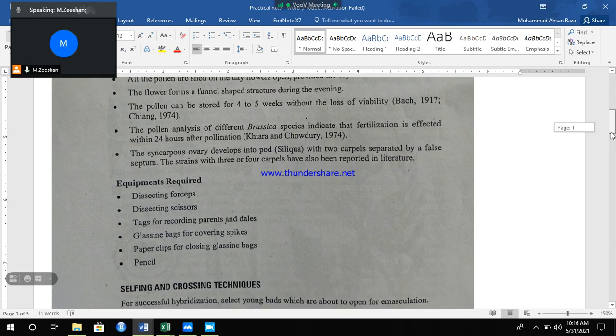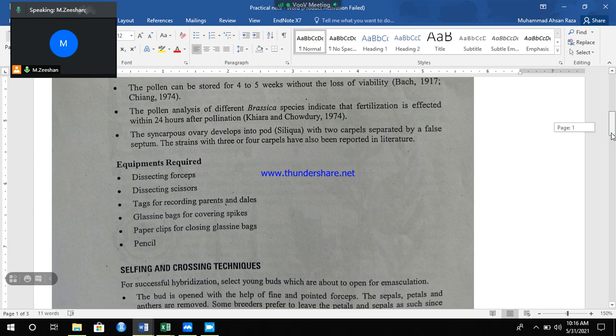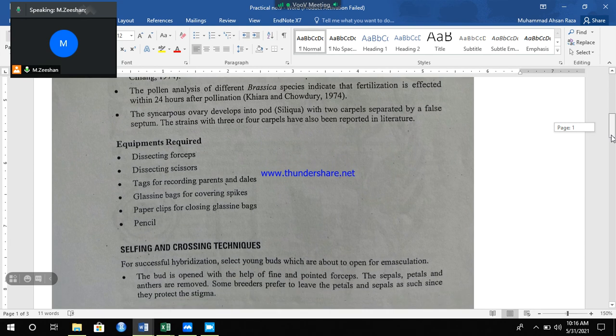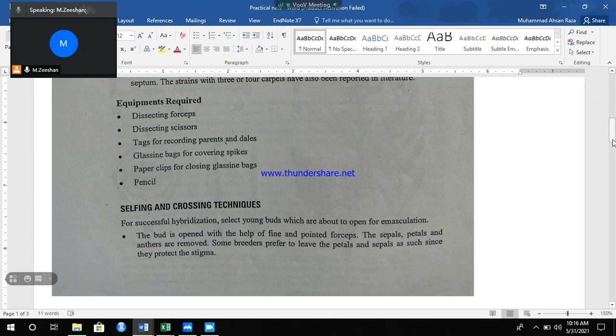For selfing and crossing techniques, we need forceps, scissors, tags, glycine bags for covering the spike, paper clips, and a pencil.